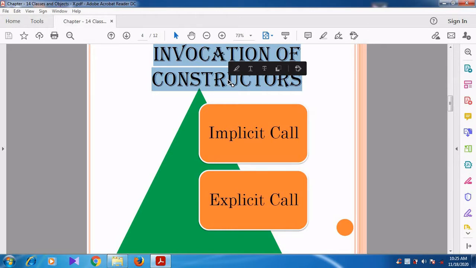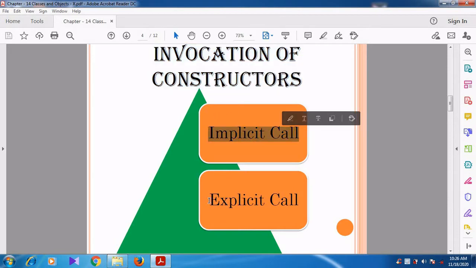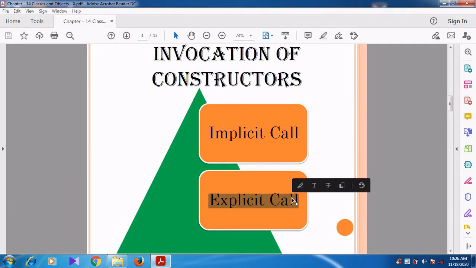You want to keep it in mind, the default constructor, that is the constructor without parameters, is executed in an automatic manner. But the parameterized constructor is invoked in two different methods. So that is what we are going to see here, invocation of constructors. The constructor can be invoked in two ways. The first one is implicit call. The second method is explicit call.